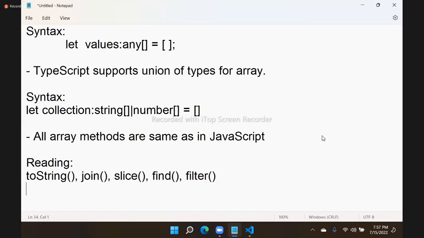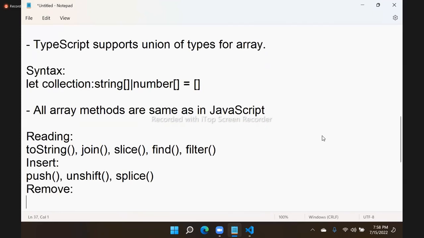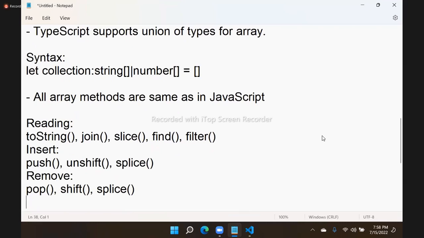Then for insert we have like push, unshift, and we can use splice also. For remove, we have the options like pop, shift, and again splice. Splice is used for both insert and remove.